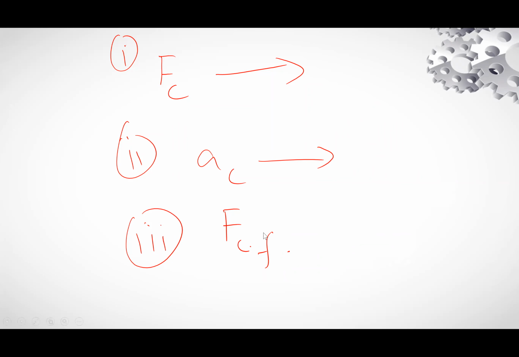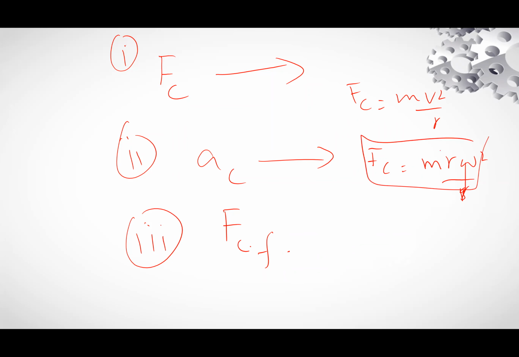Centripetal force will be equal to mv square divided by r, which is equal to mr omega square. And centripetal acceleration is equal to v square divided by r, which is equal to r omega square.